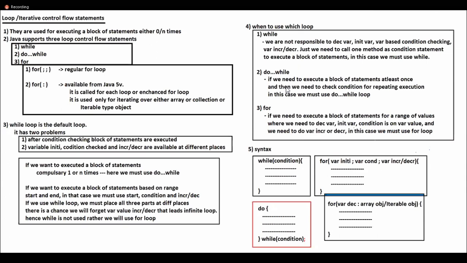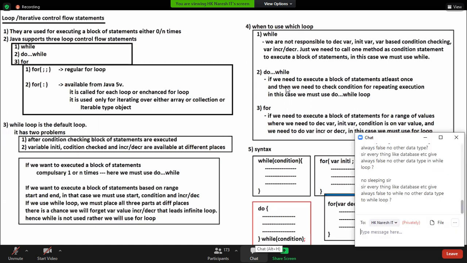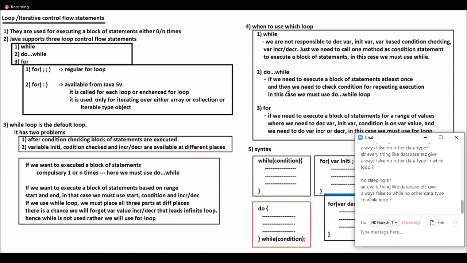Subham Nirvan, what is your question? Everything like database, etc., always gives false to while? No other data type to the while loop. Why will it always give false? False and true, right? While loop condition, for loop condition, do while loop condition, and if condition, if else condition, always boolean. Switch is int.